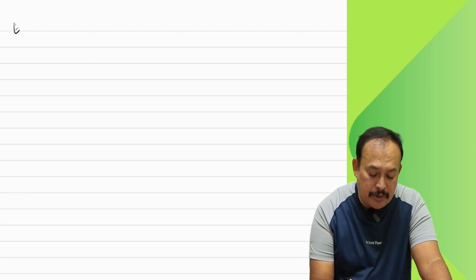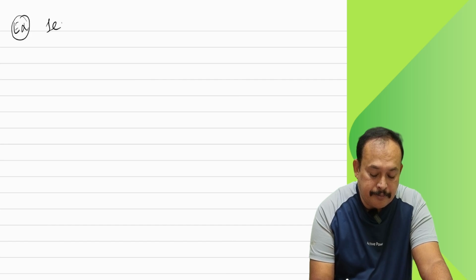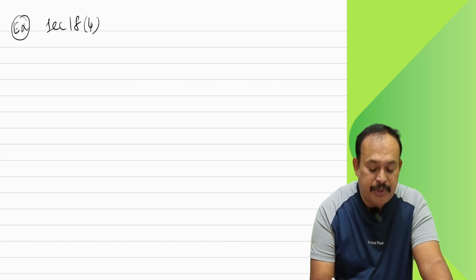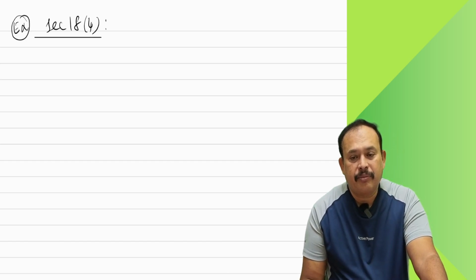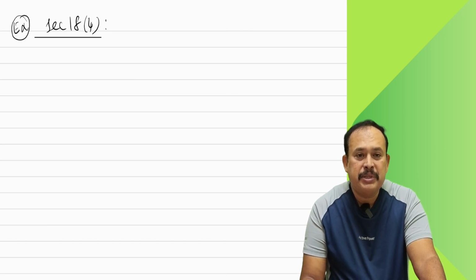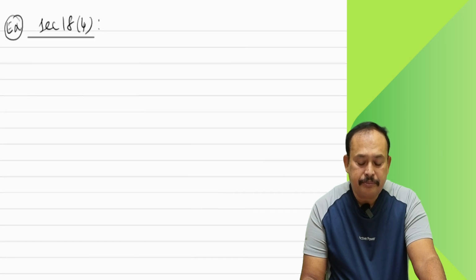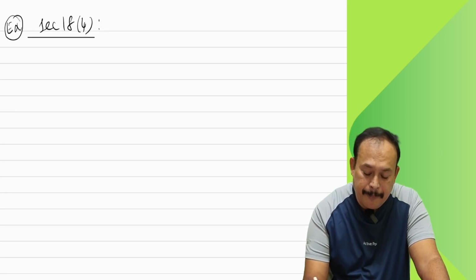Example with regard to section 18 subsection 4 of the CGST. Now in this case, dear friends, presenting here, assume a scenario.